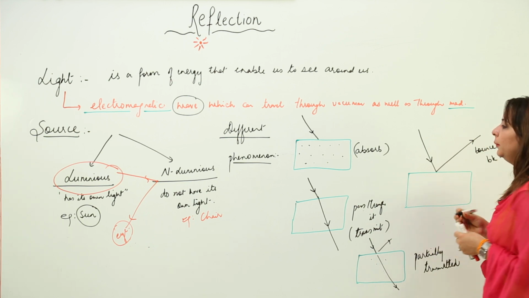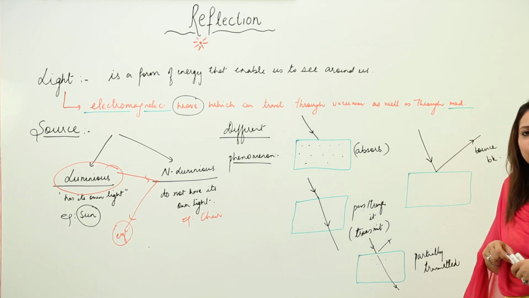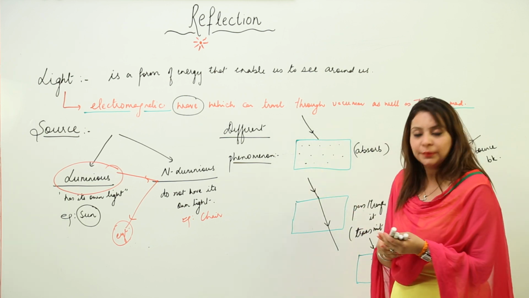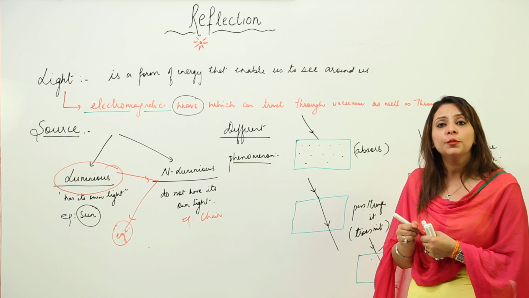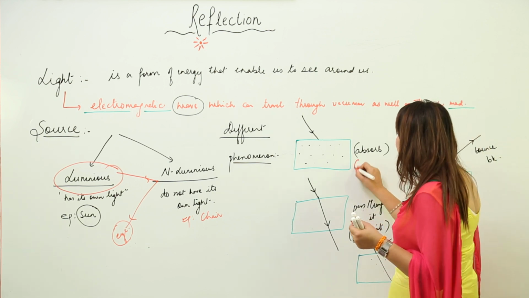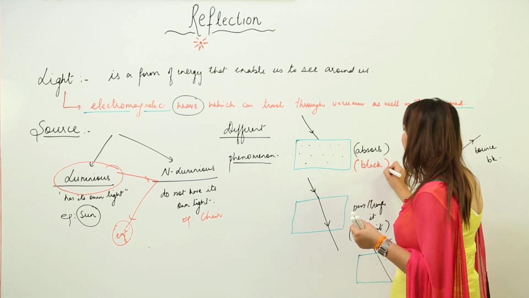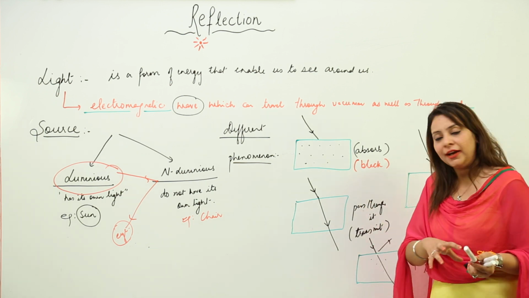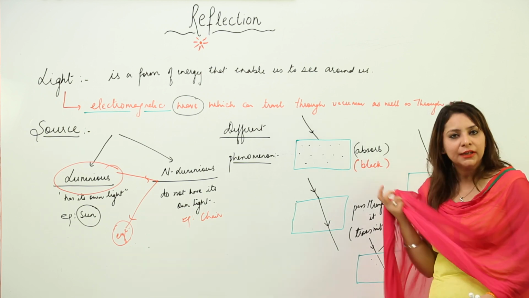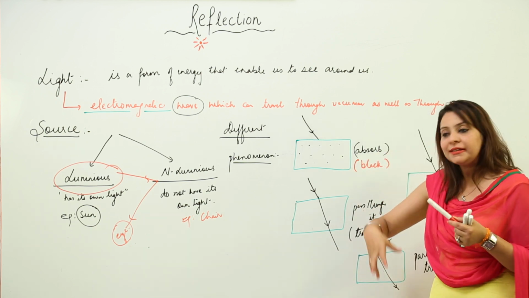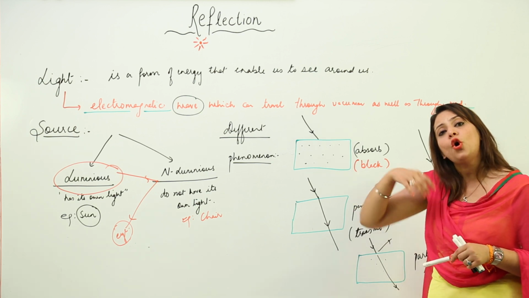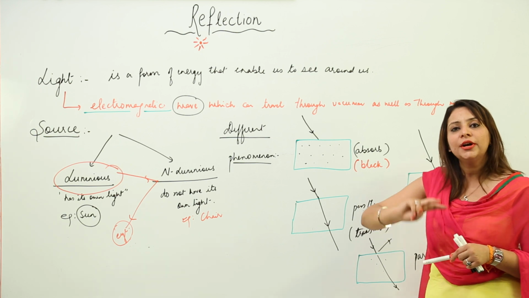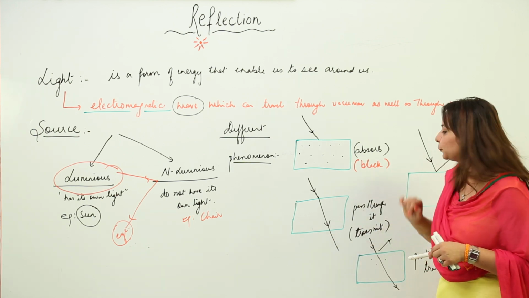So these kind of phenomena can take place whenever light falls on a certain surface. There is a chance that when light falls, the surface absorbs the light, and you know that a surface which can absorb all the light rays falling on it appears to be black. That is why we say black is a perfect emitter and absorber of light. If there are rays falling on it, it will absorb all of them. That is why it appears to be black. And whenever it is heated, it is able to emit all the rays which were absorbed by it. So in both ways we say that it is a perfect emitter and perfect absorber. That is the black color.